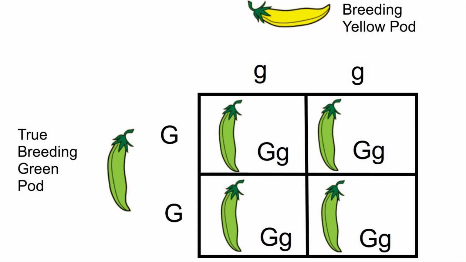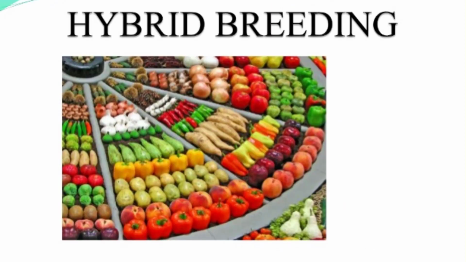So the first one is intervarietal. Intervarietal means the cross is made between two plants belonging to different varieties of crops. It is the most common method used in plant breeding. Another one is interspecific.